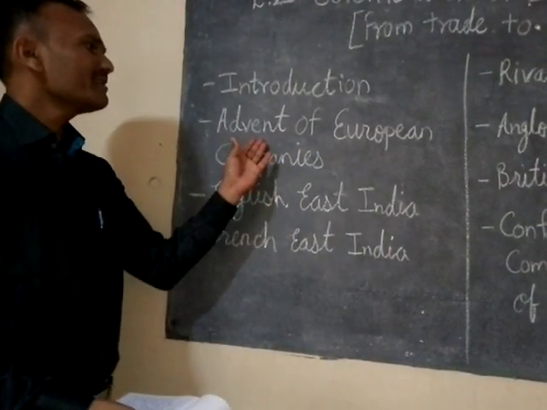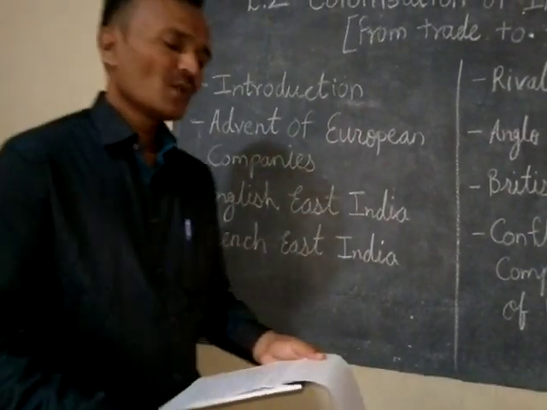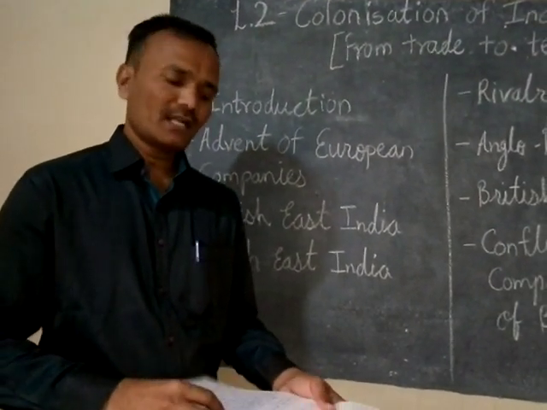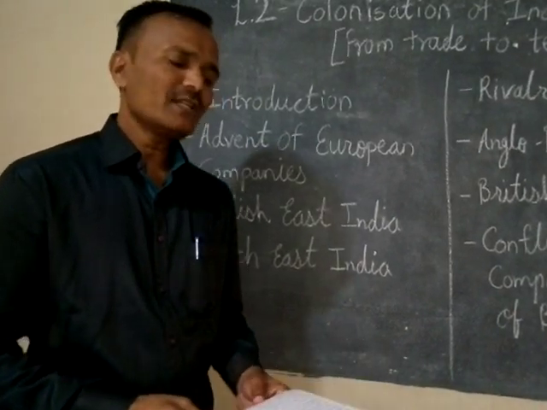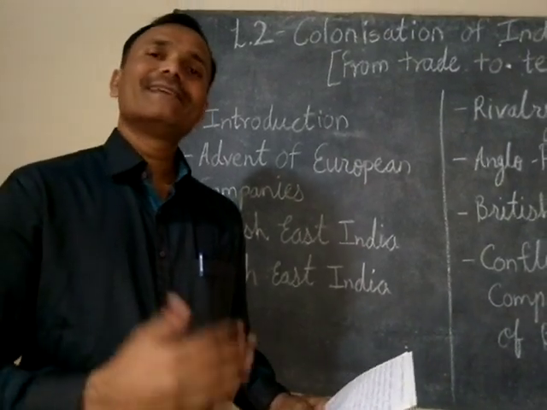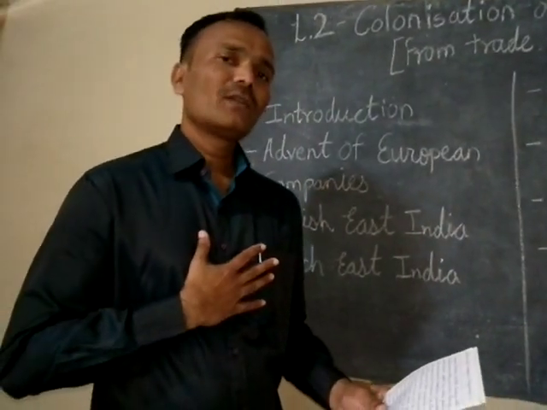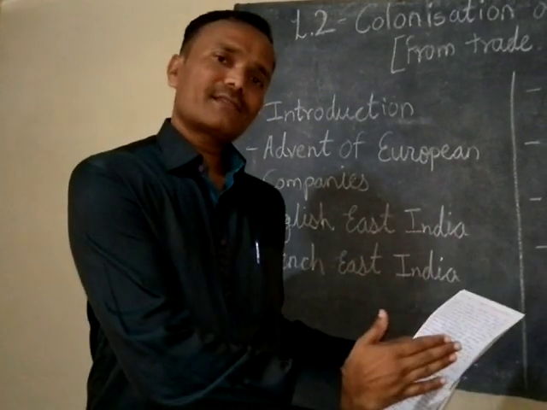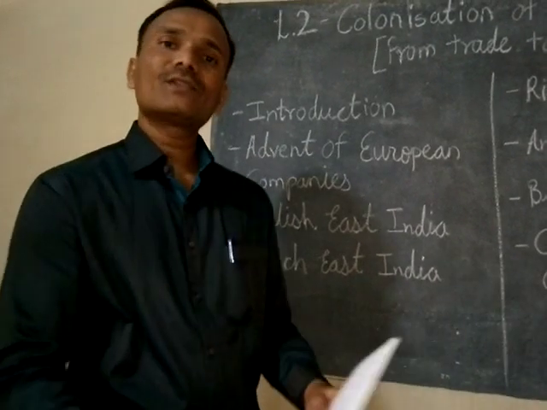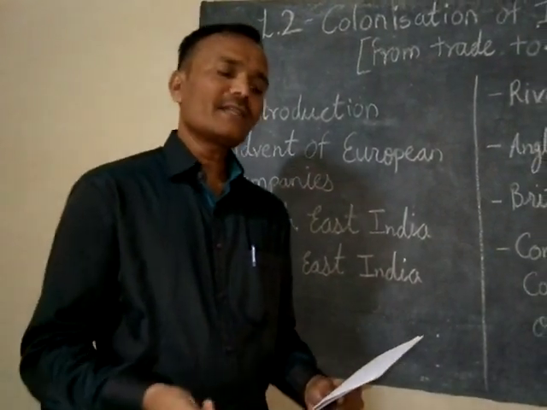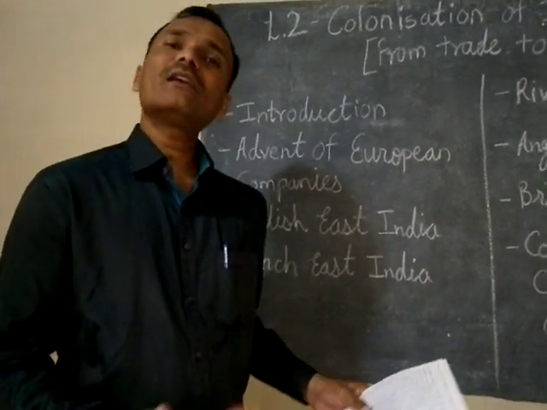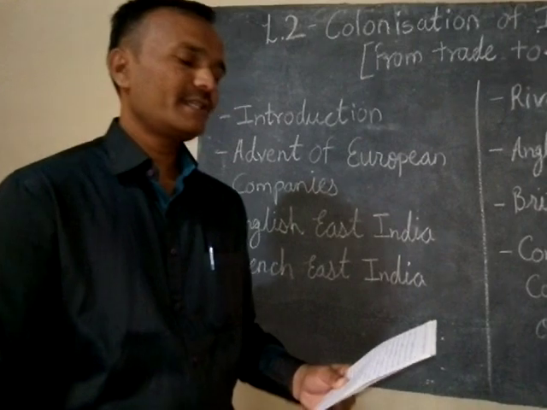The next point is the advent of European companies. Before that, we should also know the reason why the Britishers entered our country. So, the advent of European companies. The European traders started trading with the Eastern countries. Eastern countries means what? We. Because to our west the European countries are there, and to their east, we are there. So they started trading with these Eastern countries, and they were earning very much profit through all this trading.